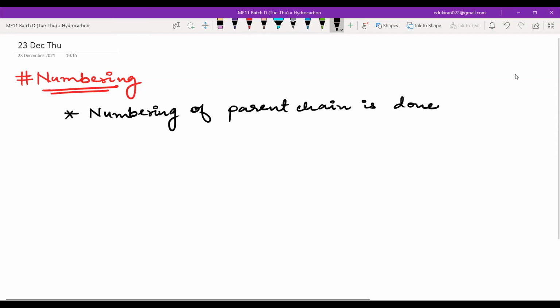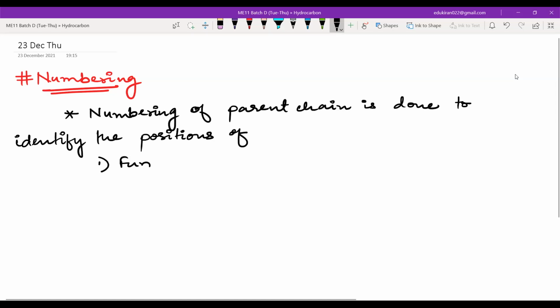Numbering of the parent chain is done. To identify the position of the functional group, you also identify the position of unsaturation.